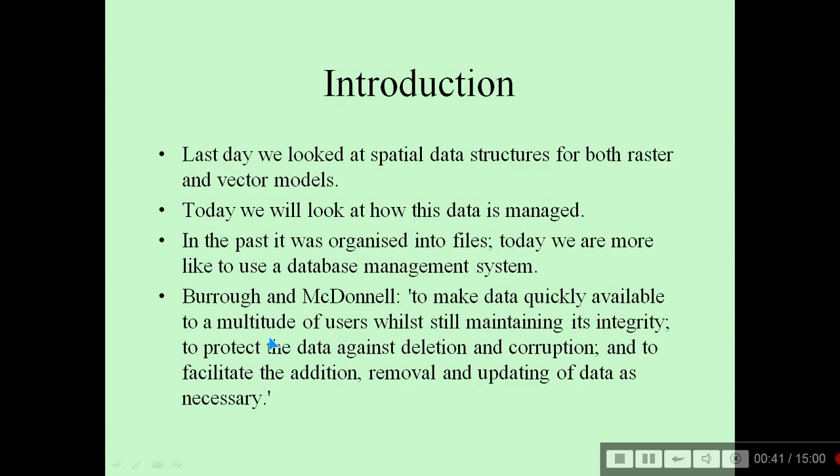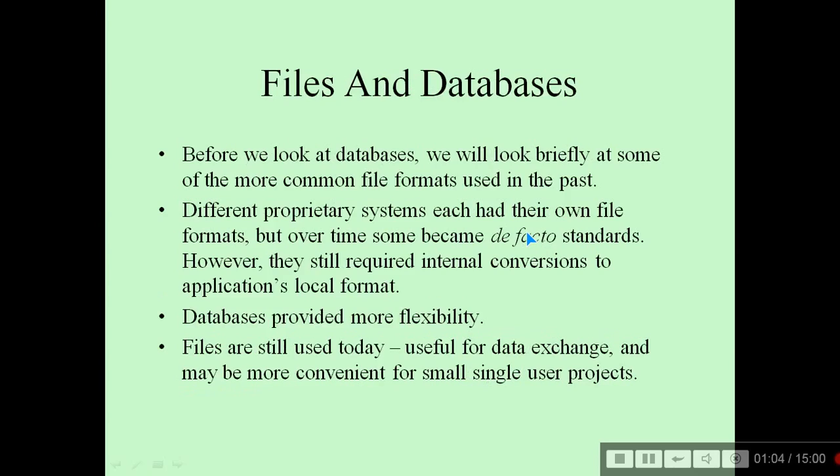According to Barrow and McDonnell, the aims are to make data quickly available to a multitude of users while still maintaining its integrity, to protect the data against deletion and corruption, and to facilitate the addition, removal and updating of data as necessary. Because of this requirement and necessity, database was integrated with geography and it was called GIS.